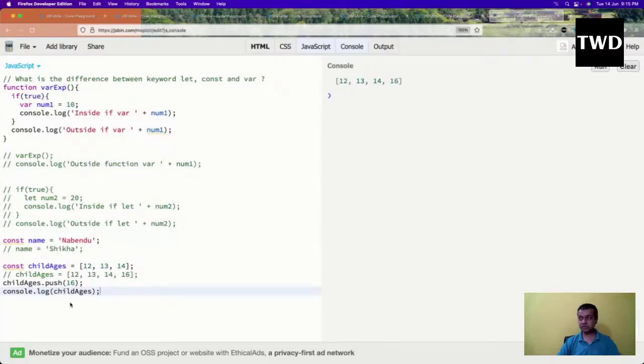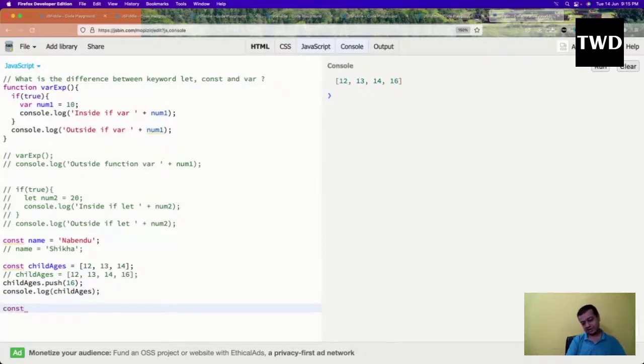So that's why these constants are so popular, because most of the time you don't directly change variables, but in arrays we push at the end. So that is very possible. And objects are one level ahead.